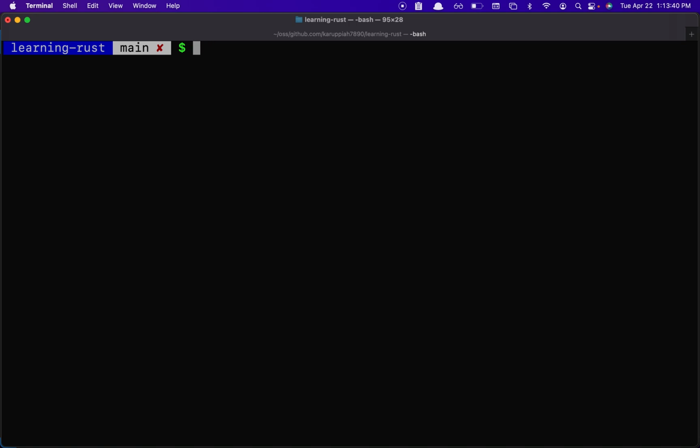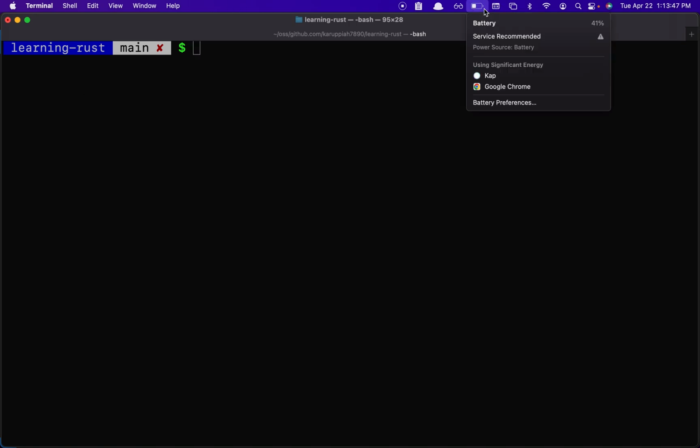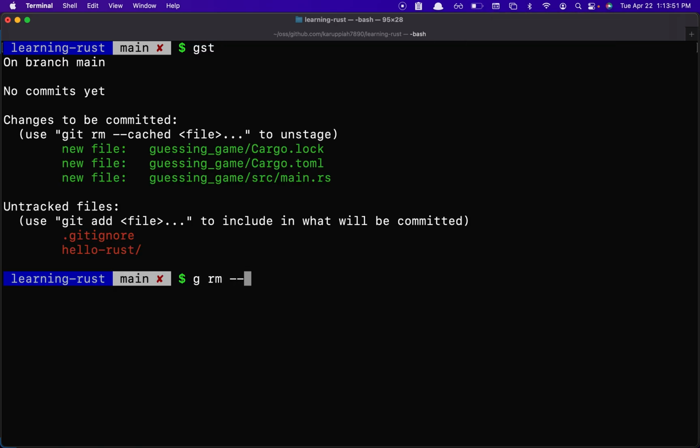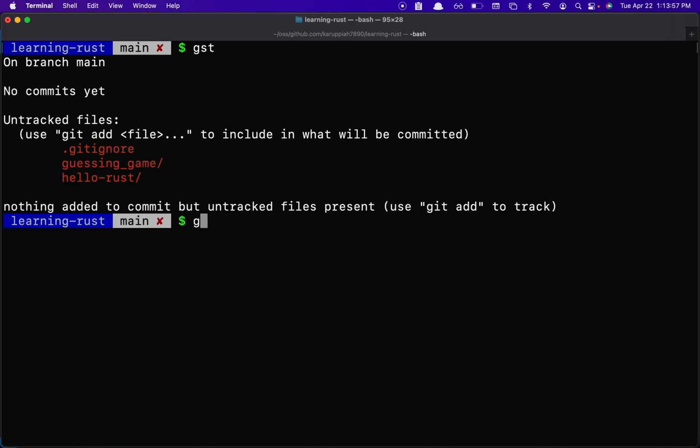So let me actually do this git cached and then store everything for now. I'll add the hello rest first.